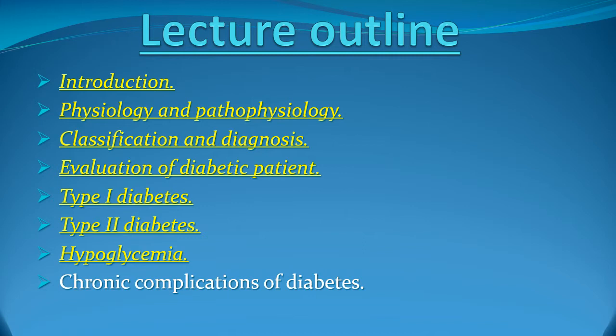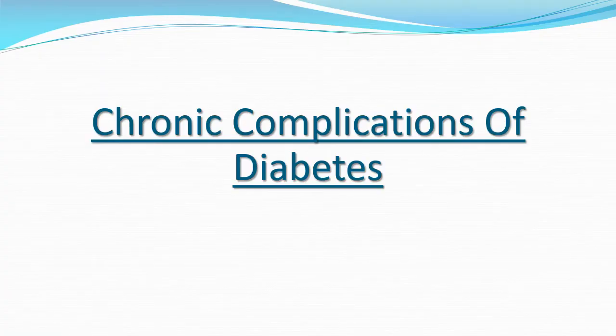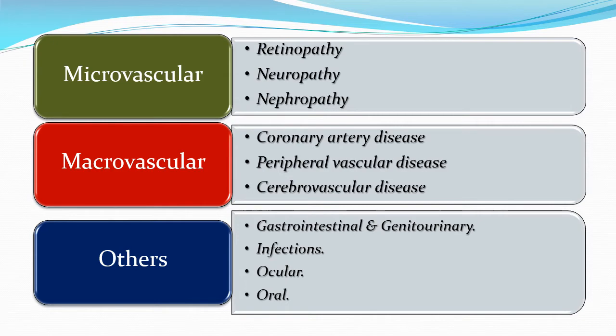And the last lecture was addressing the important issue in diabetes, which is hypoglycemia. The topic of today is the topic of chronic complications of diabetes. Traditionally, the chronic complications of diabetes are divided into three major types: microvascular complications, macrovascular complications, and other complications.